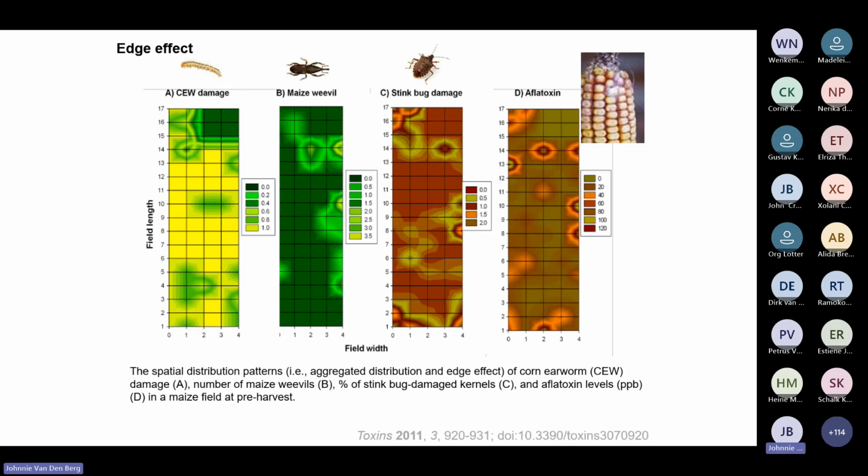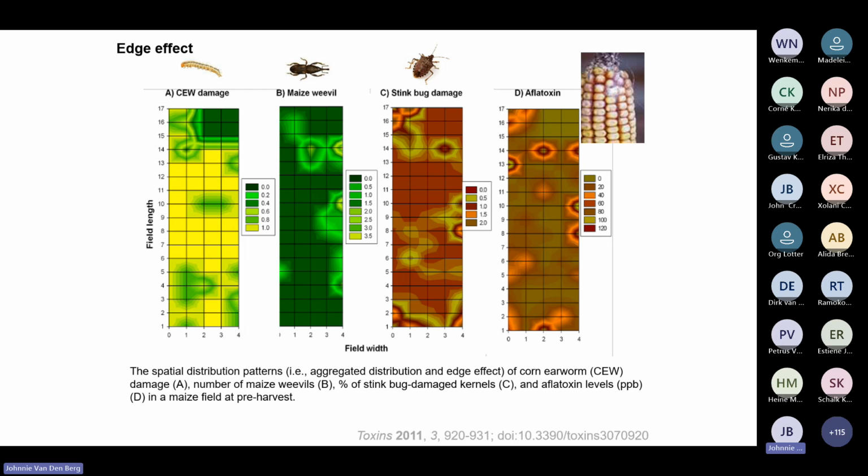I want to give you another example, and that's why we need to think about this in an integrated way. This is an example of actual data of a maize field on which different pests were monitored. This is corn earworm, or similar to bollworm, and you can see the density of the pest here.